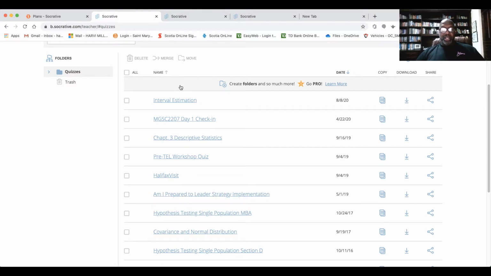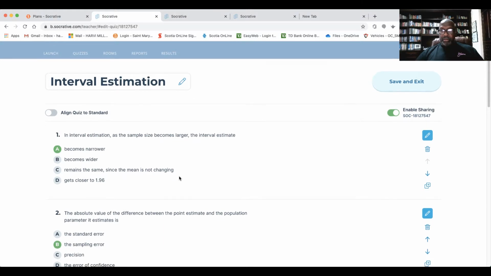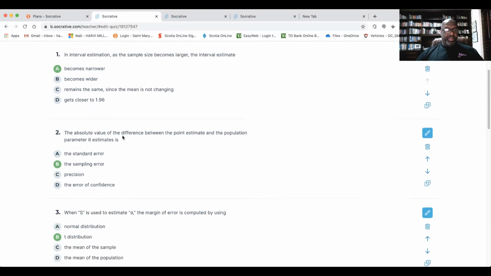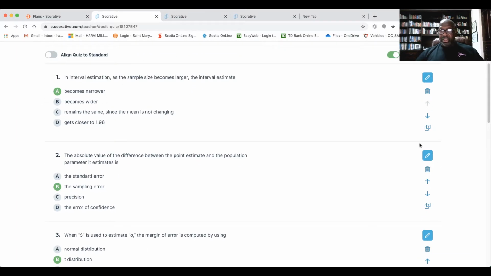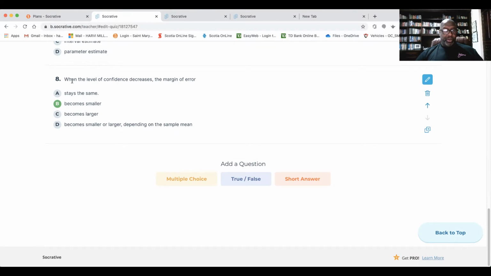All right, so let me just grab one that I already have here. If we look at the interval estimation, this is kind of what the quiz looks like. And I could actually go in and edit the question. So as you can see, you could add questions, and since I've already created that quiz, I could edit the questions that are in there, or I could go down to the end and add a new question: multiple choice, true or false, or short answer.